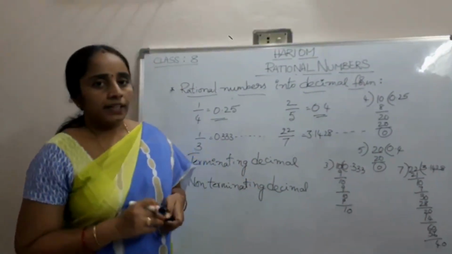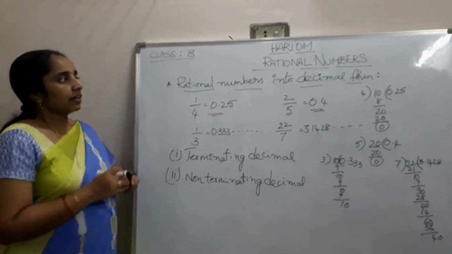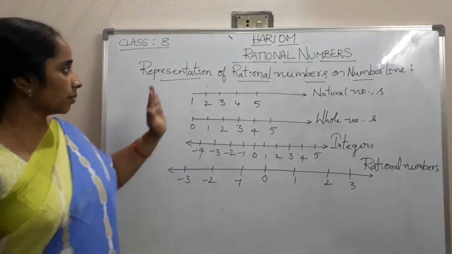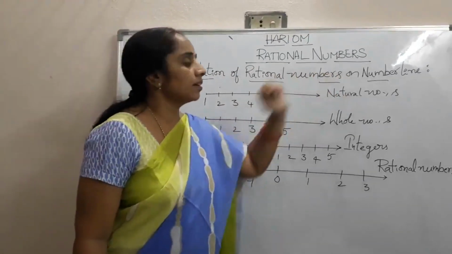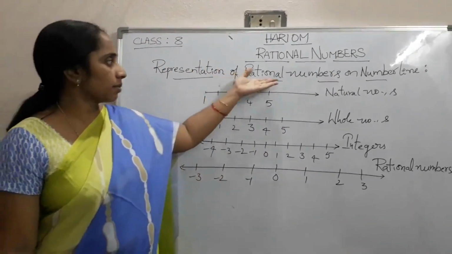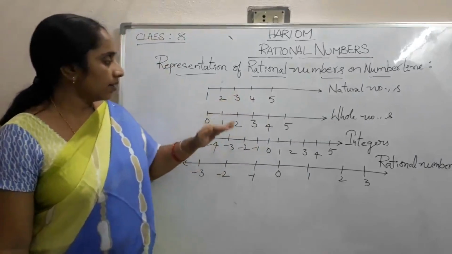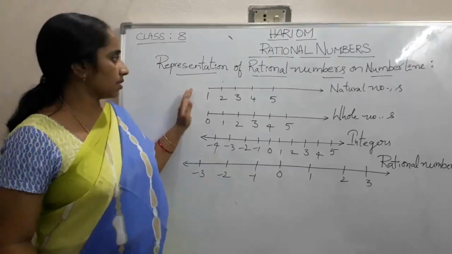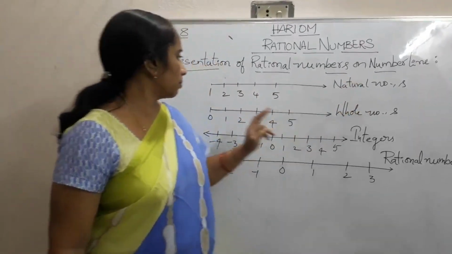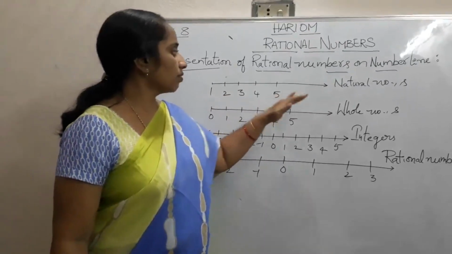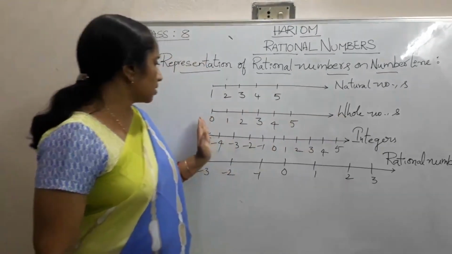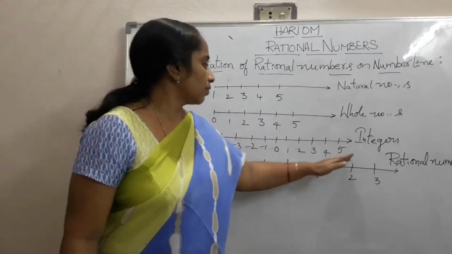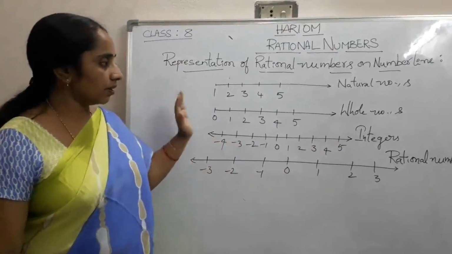Now coming to the next topic, representation of rational numbers on number line. Before discussing rational numbers on the number line, we first discuss a few points on the number systems. First, natural numbers start from 1, 2, 3, 4, 5. Whole numbers are 0, 1, 2, 3, 4, 5. And integers are 0, 1, 2, 3, 4, 5 and -1, -2, -3, -4 and so on.